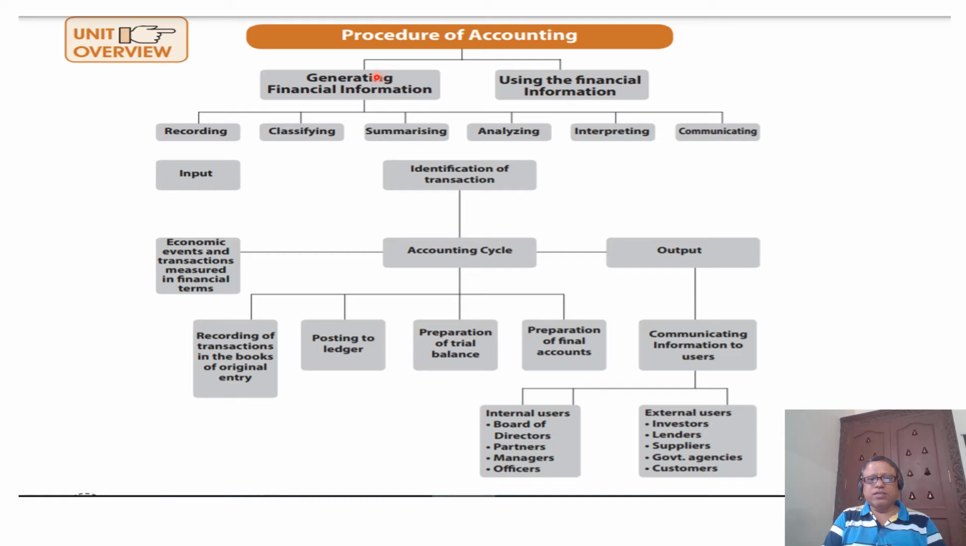How to generate? First you need to record. Recording means all the line items related to the business have to be recorded. Then we need to classify all the line items like purchases, sales, discounts, and so on. That is the classification of accounting. Then we need to summarize whatever we have classified and put it in the right format.